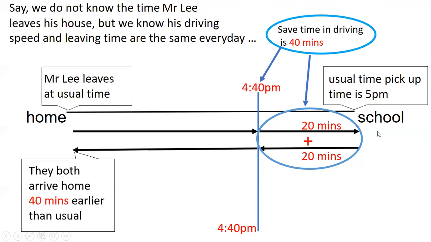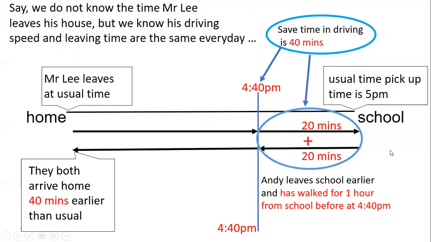Okay, so 20 minutes to and 20 minutes back. But we know that because Mr. Lee's schedule and traveling speed is always the same, and the school ends at 5 p.m. which is always the same, based on his traveling speed and starting point, he will reach this point at 4:40, because 5 p.m. minus 20 minutes is 4:40, because he saved the 20 minutes.